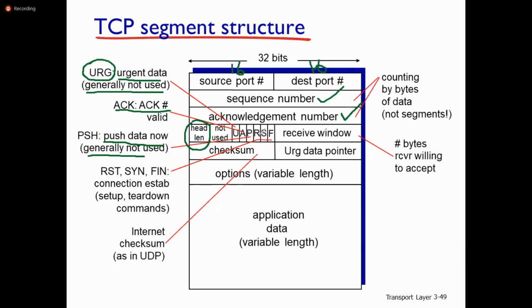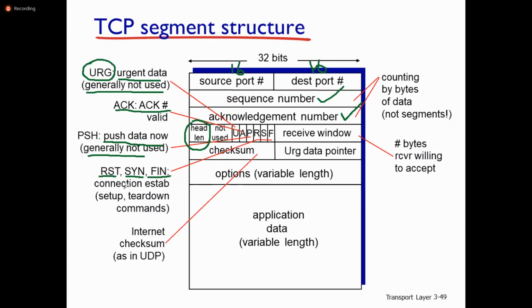Then R stands for reset, S stands for synchronize, and F for finalize.